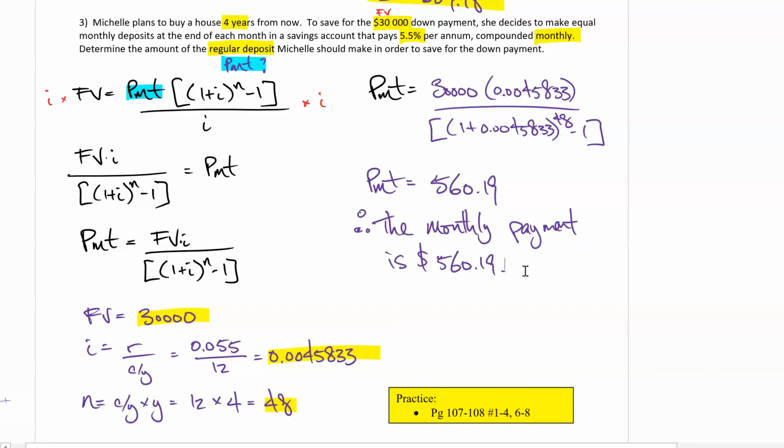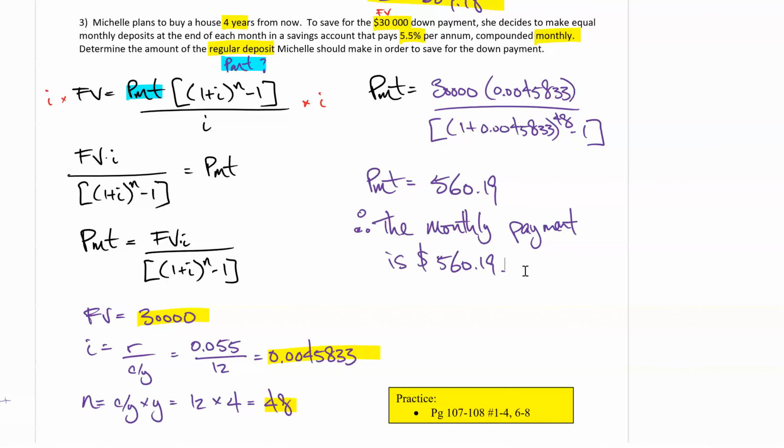Well, let me ask you a question. If you take $560.19 and you times it by the n value of 48, do you get 30,000? And is your answer higher or lower than 30,000? And then the bigger question is why? Because if you know why, then you understand this stuff. Okay?